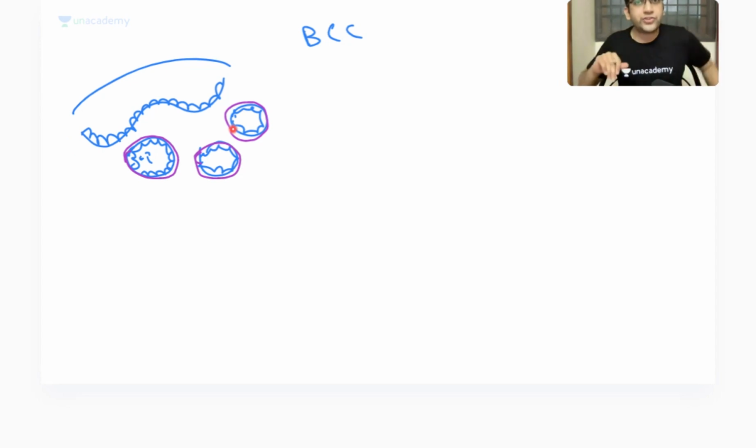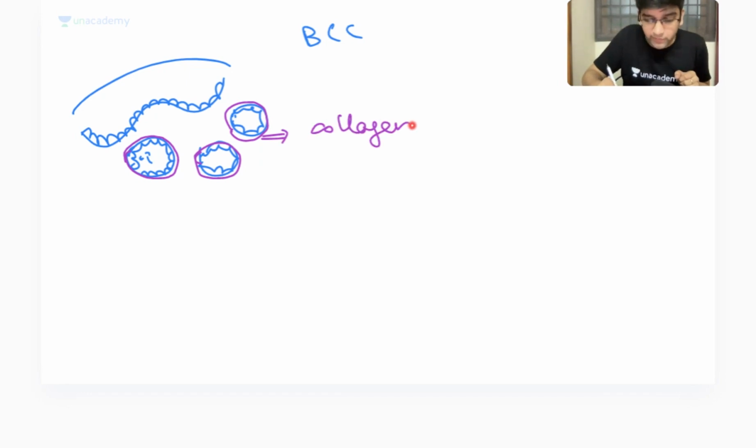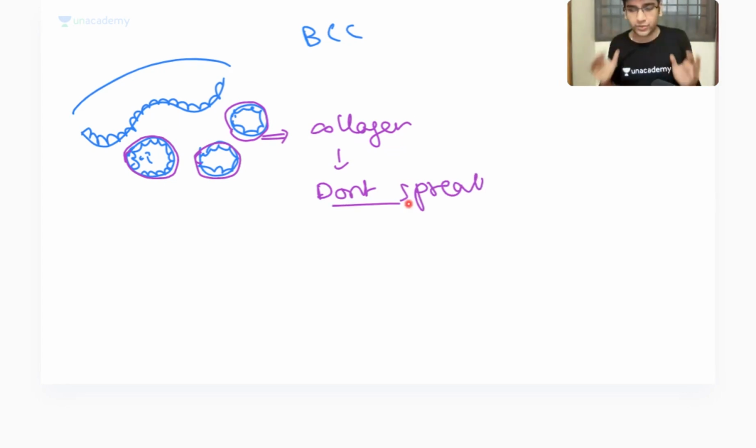So in order for it to spread, it has to break the collagen. That is not possible, right? It's perfectly encasing and going inside. That's why they don't spread, right? We have to know the reason why they don't spread. It'll have a perfect collagen here. It'll be surrounded by collagen because my basal layer also has collagen. So it's perfect. So they don't spread. They can't spread, right? They'll be just like that only.